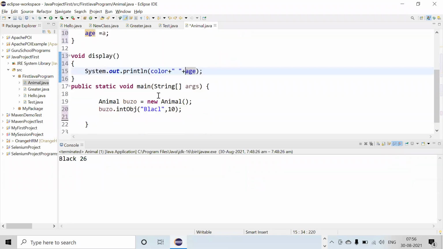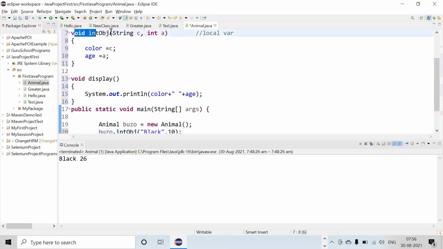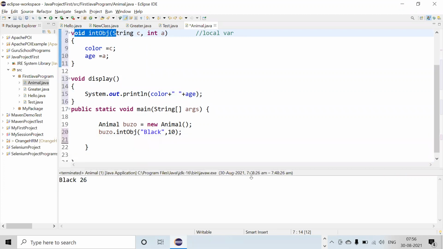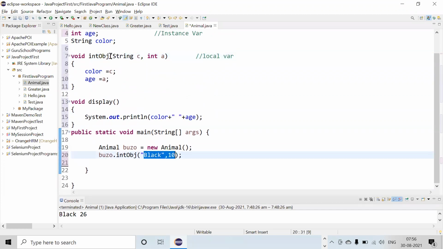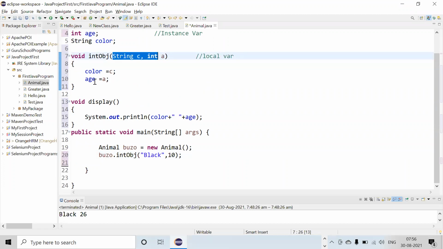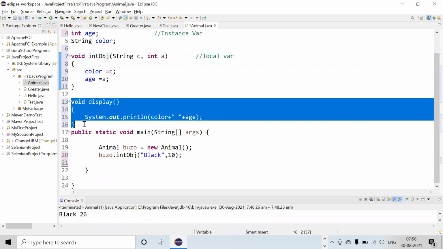What we are doing here, everybody is clear? We are just putting these values here in the local variables, right? We are passing these values to these local variables, and with the help of these local variables, we are giving the values to this instance variable. And why are we giving the values to the instance variable? So that in some other method, we can display it or we can use it.